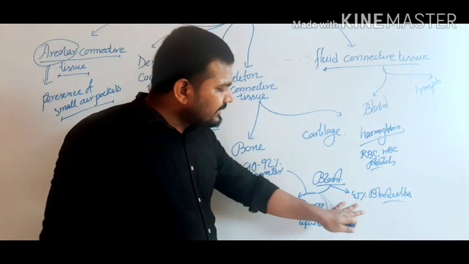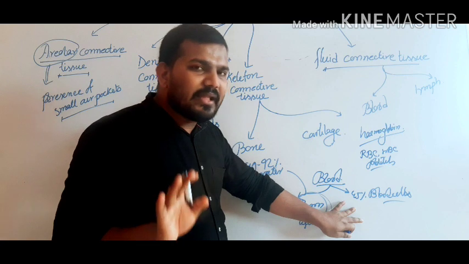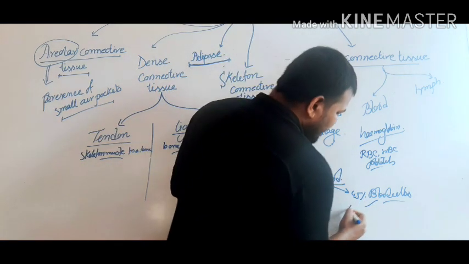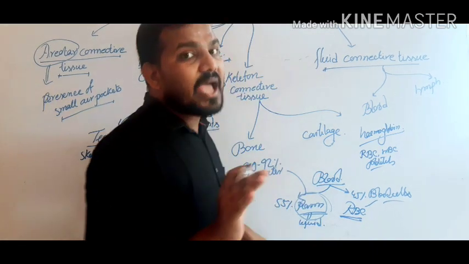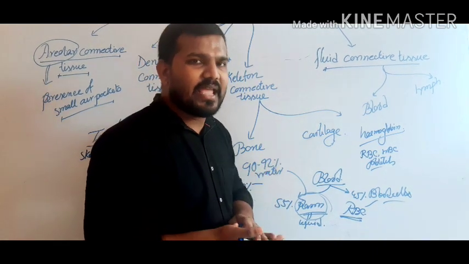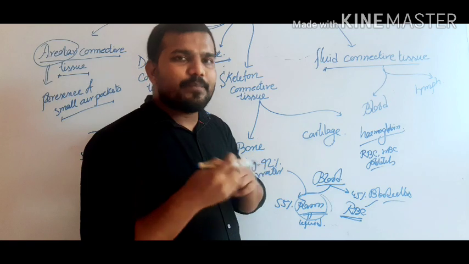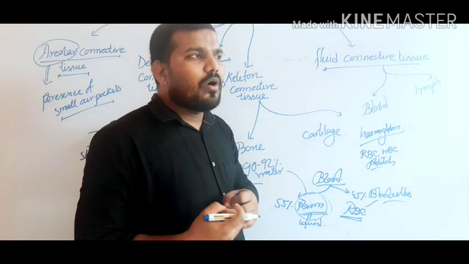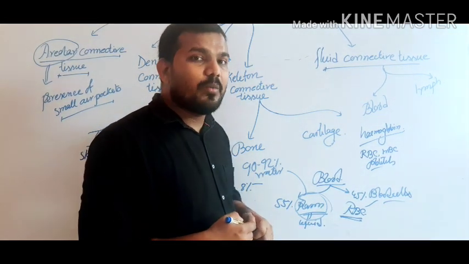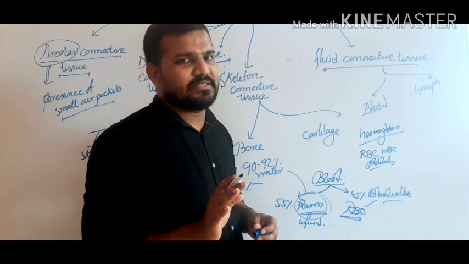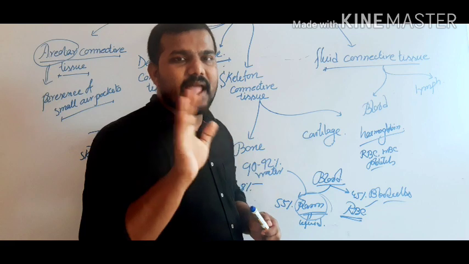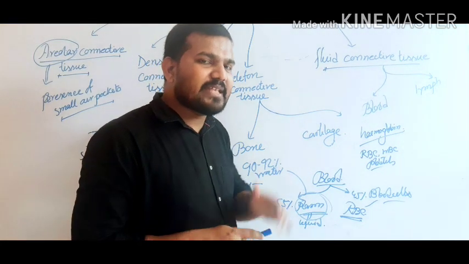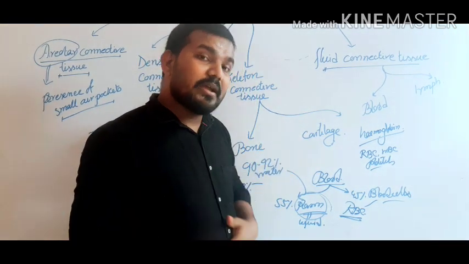Now, three types of blood cells are present. RBC: generally, RBCs are hemoglobin containing cells, originating from the bone marrow, with a lifespan of almost 120 days. They help to transport the respiratory gases like oxygen and carbon dioxide.